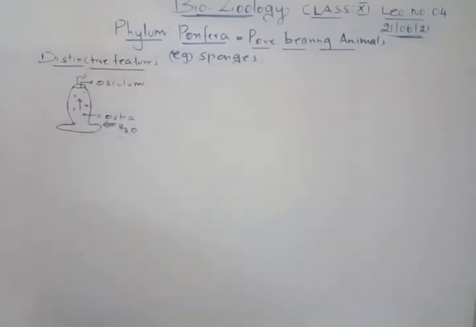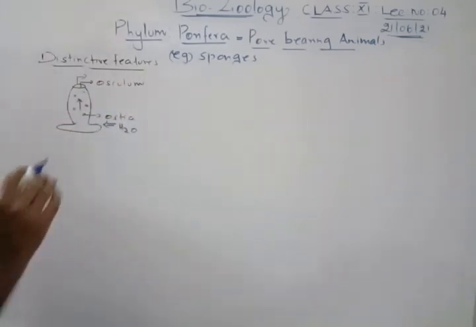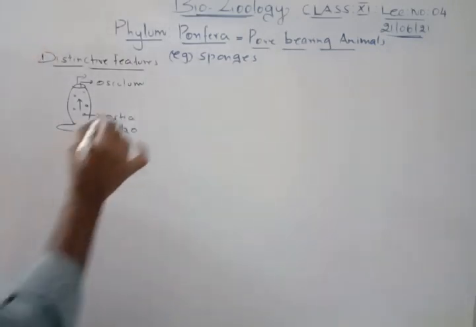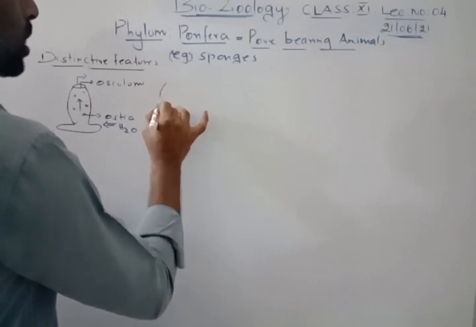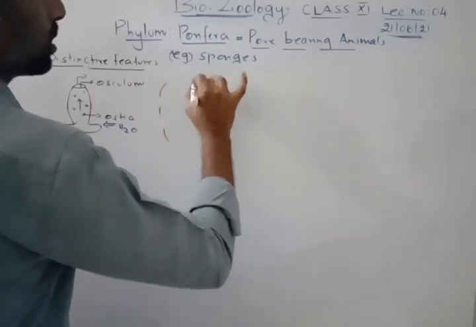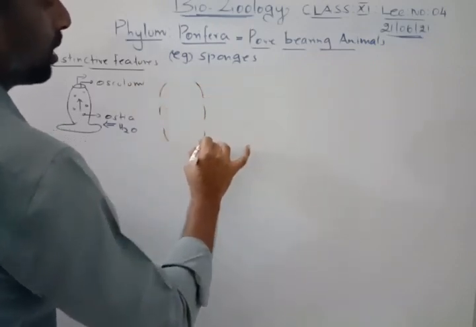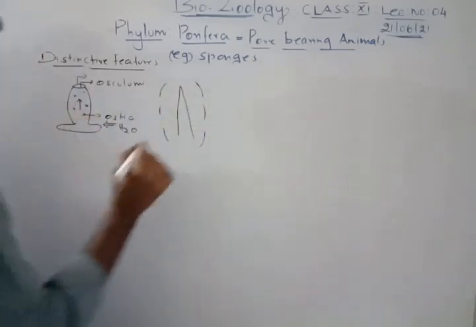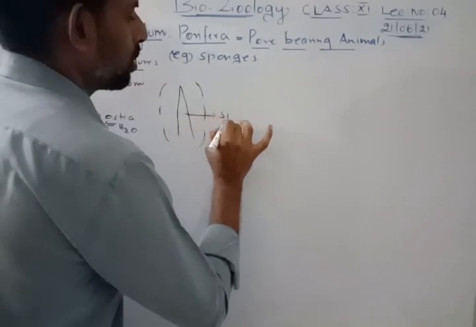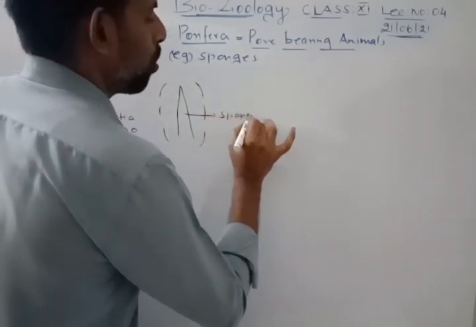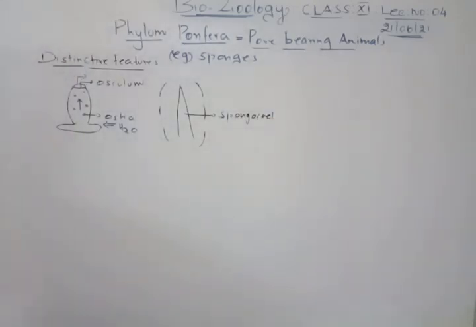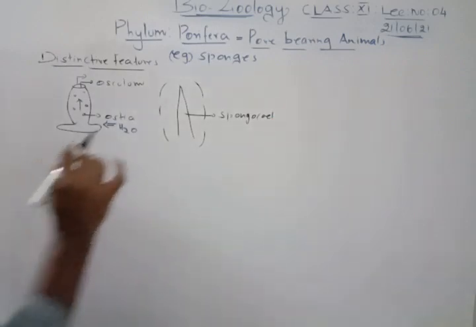So the osculum is a big opening. Now the same structure, I'll just draw it to show certain cells. Inside, there is a central cavity-like structure, and this cavity is called the spongocele.